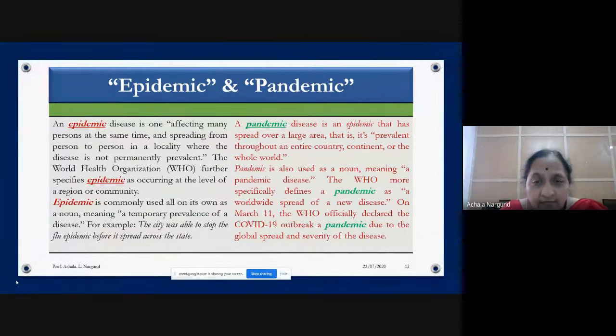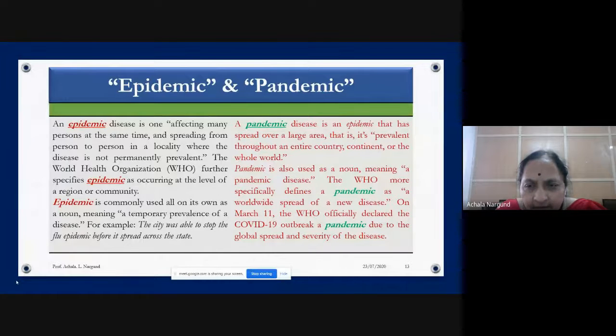The whole world is affected. So pandemic is a noun actually, it can be used as a noun. And COVID-19, initially they thought it is an epidemic, only in China it was there. Then when it spread through the whole of China, they called it a pandemic.